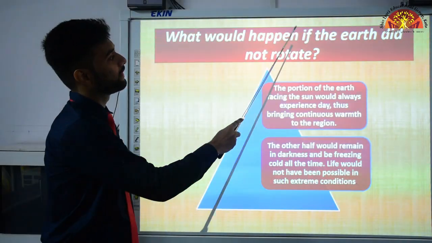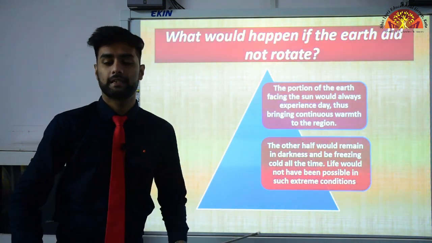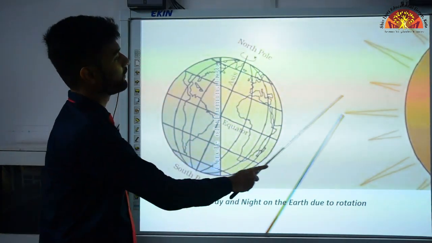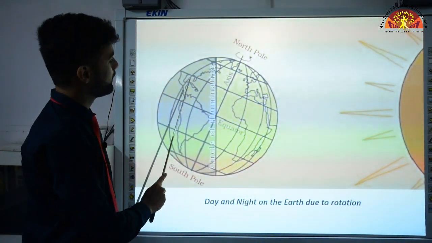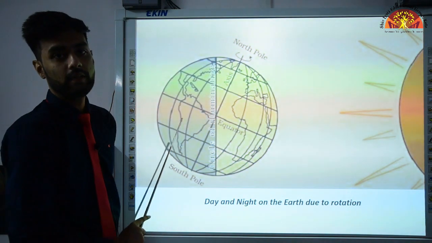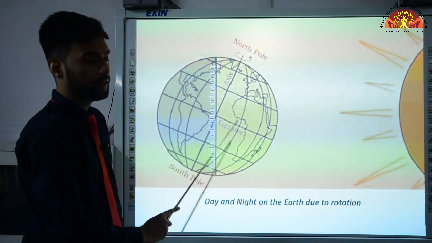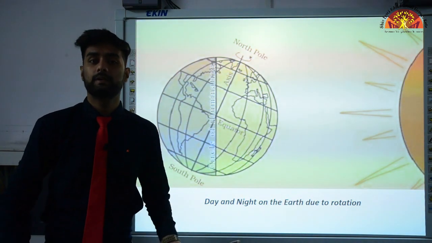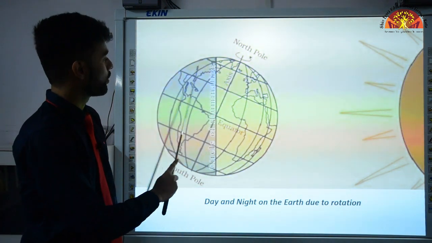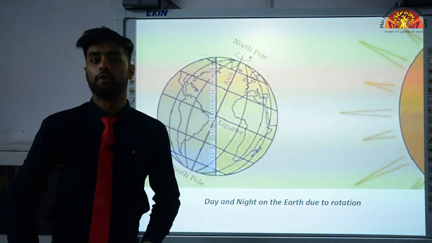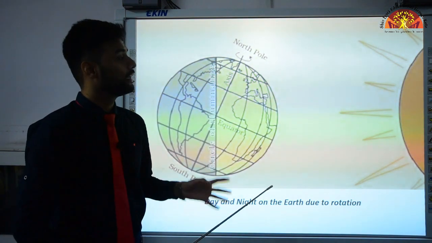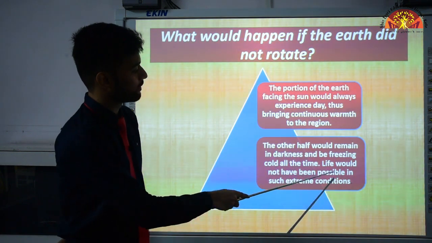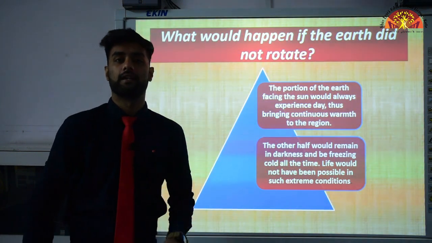So what will happen if our earth stops rotating? अगर धरती घूमना बंद कर दे तो क्या होगा? This side will be forever day only because it will receive continuous sunlight, and this side will be forever night because there will be no sunlight on this side. This side will get very hot and the other side will get very cold. Different plants, animals and humans as well cannot survive in extreme hot or extreme cold, and that's why life would not be possible on earth. So you see, the rotation of the earth is very important because life would not have been possible in such extreme conditions if our earth stopped rotating.